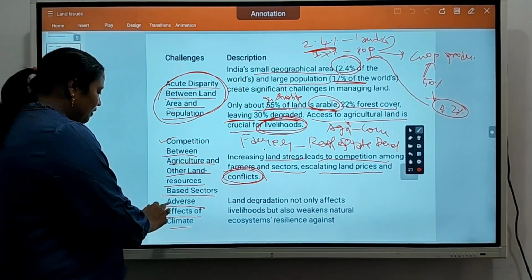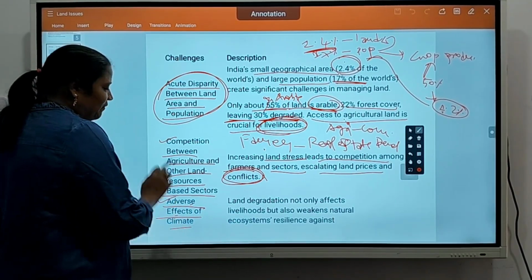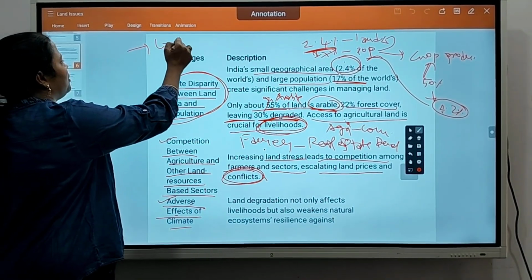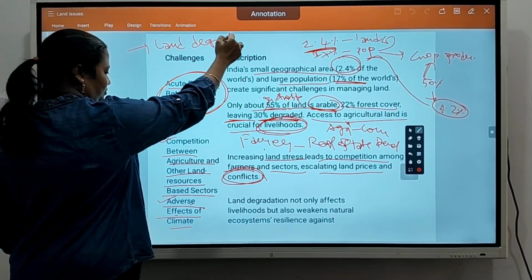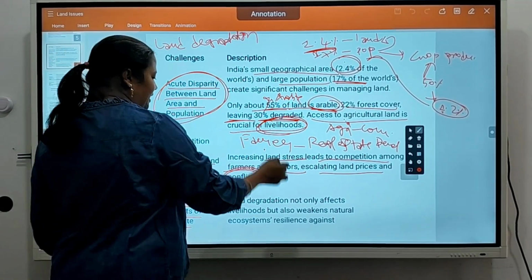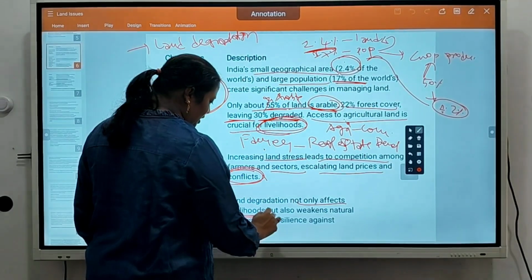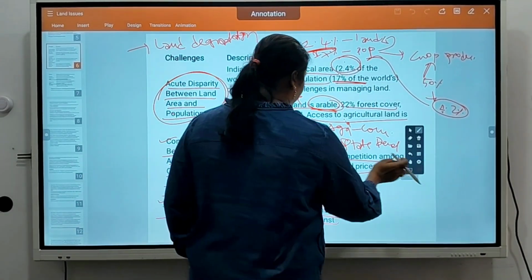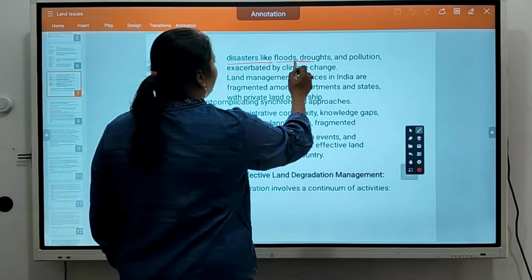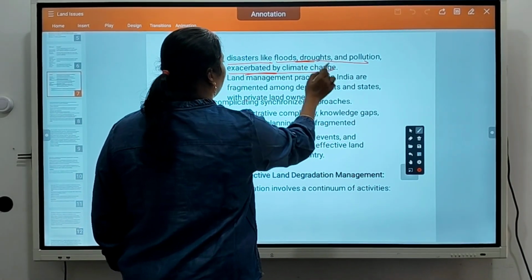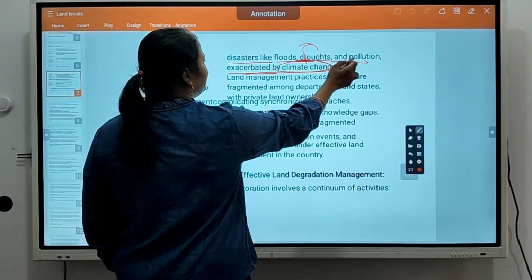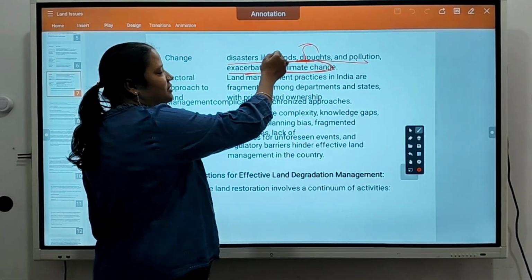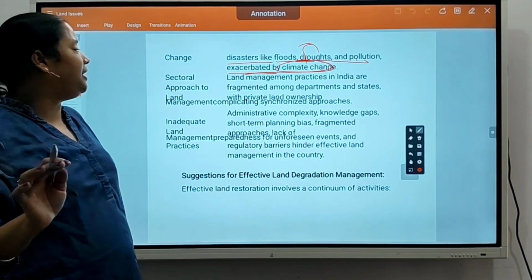Okay, the third one is adverse effects of climate change. Climate change leads to land degradation a lot. Land degradation not only affects livelihood but also weakens the natural ecosystem's resilience against disasters like floods, drought, and pollution exacerbated by climate change. So climate change leads to pollution, man-made pollution, droughts, and floods. These all lead to land degradation.